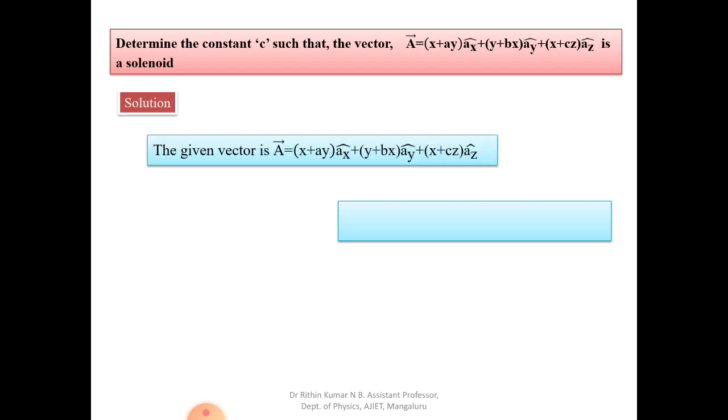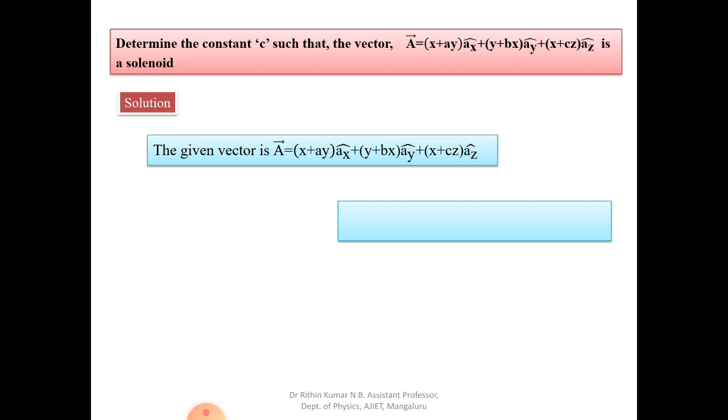So what we have to do, first let us take the vector here. A vector is x plus ay, a factor acting along the x axis; y plus bx is a factor acting along the y axis; x plus cz is a factor acting along the z axis.